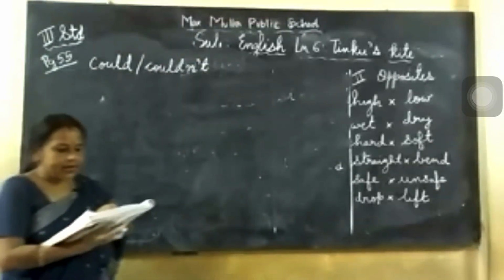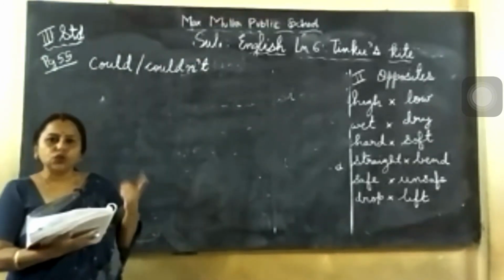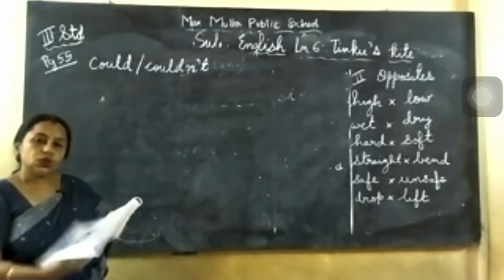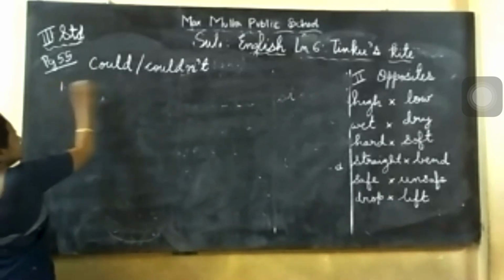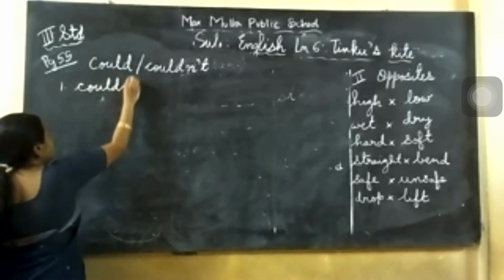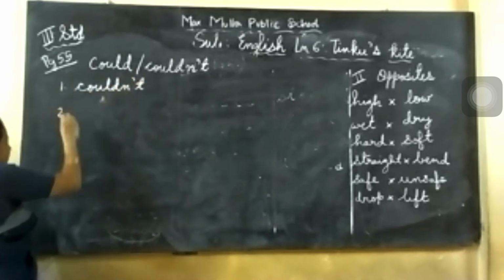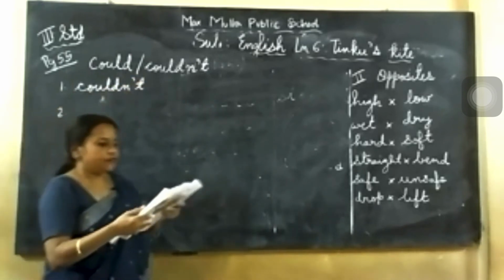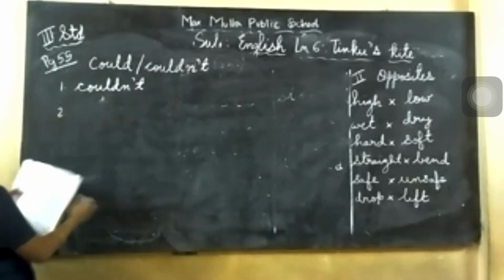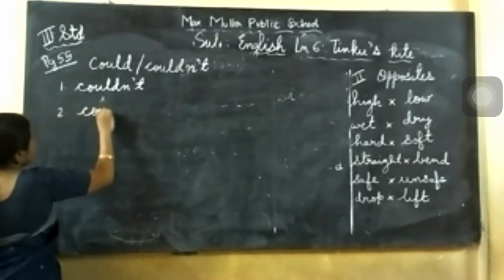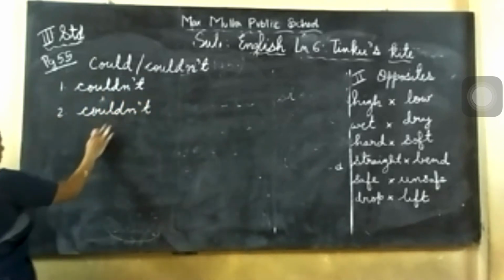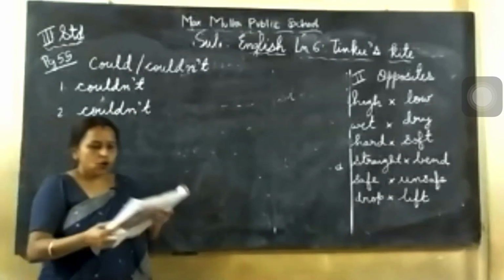Number 1, the kite dash fly because it had no tail. So with no tail it cannot fly. So past tense is could not. Number 1 you write couldn't. COULDN'T, couldn't. Number 2, you read the sentence. Arun dash finish the homework very quickly. So you can write Arun couldn't. That will be more appropriate. Arun could not finish the homework very quickly.